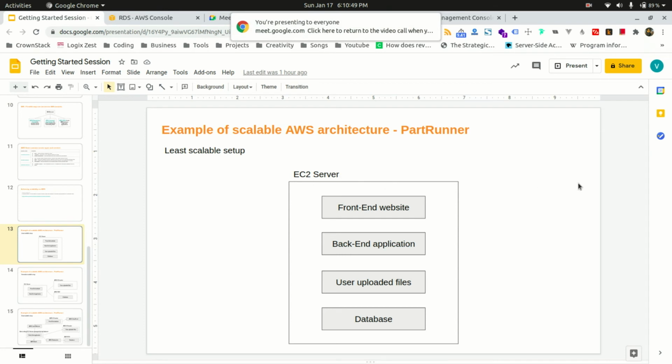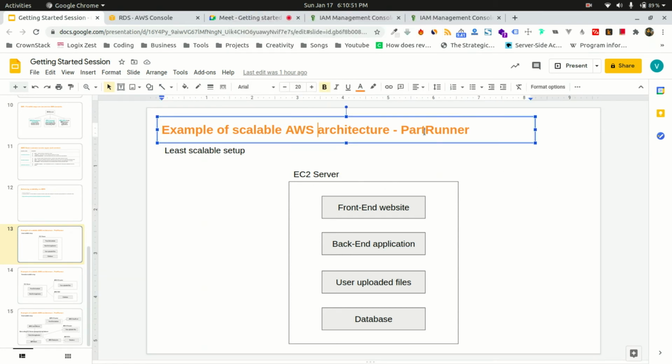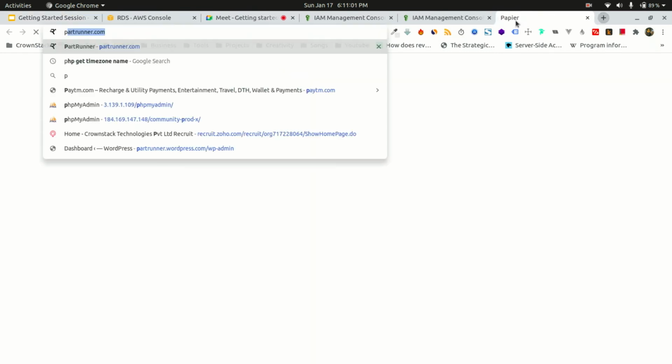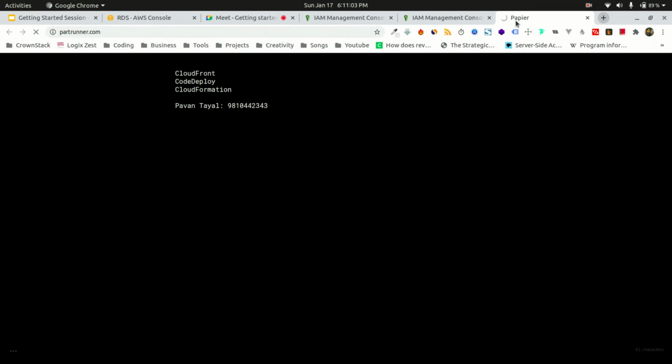For example, Abhishek, Vinay and I have worked on a project, PartRunner. I'm taking an example of our own project, something that we created last year. This is our own Crown Stacks project that we worked on. It has a front end and a back end. The back end is written in Laravel PHP and the front end is written in Angular.